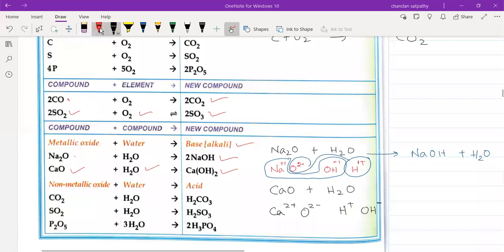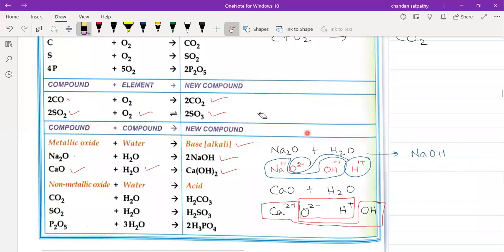Now we have to understand that this calcium will break and combine with OH minus. Calcium will combine with OH minus. Just a minute, students.